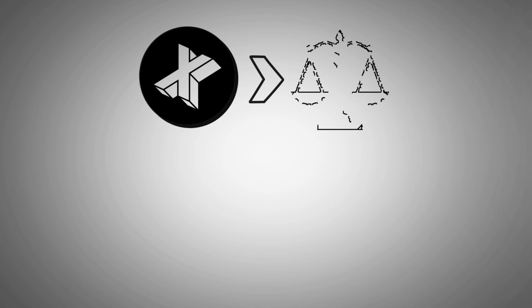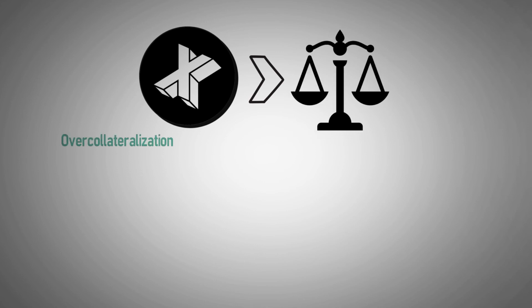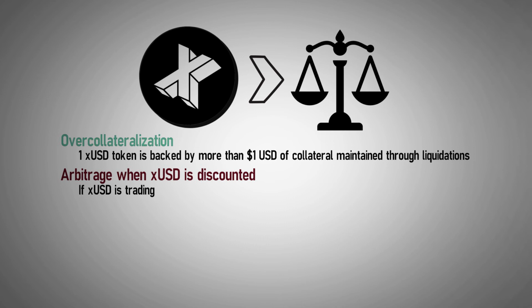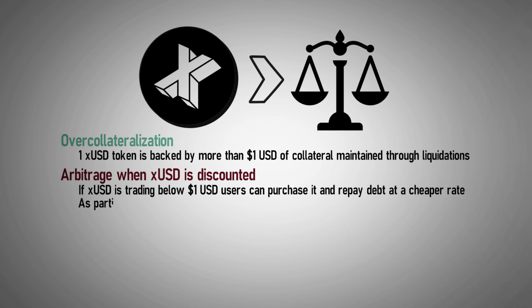A stable value for XUSD is maintained by these methods. Over-collateralization of approved forms of collateral, where one XUSD token is backed by more than $1 worth of collateral. This is maintained through liquidations. Arbitrage when XUSD is discounted. If the price of XUSD is trading at a discount, users are able to purchase it and repay debt at a cheaper rate.